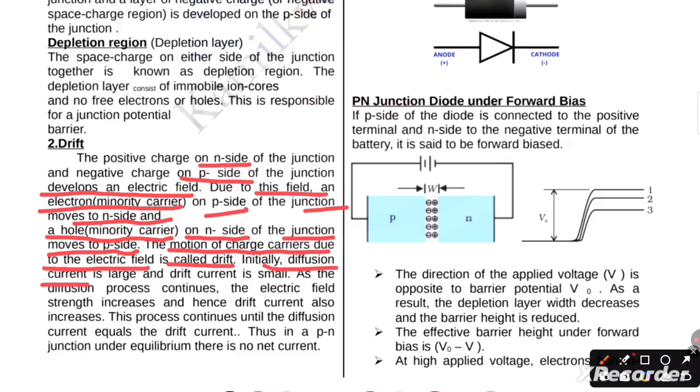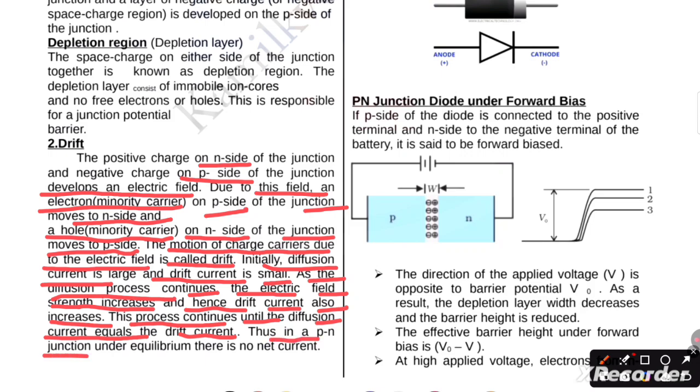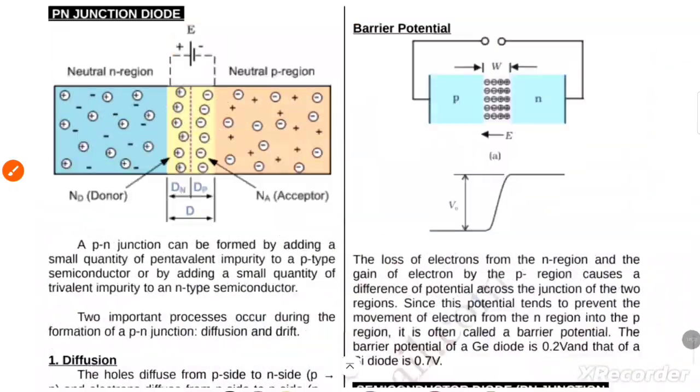Initially, the diffusion current is large and the drift current is small. As the diffusion process continues, the electric field strength increases and hence the drift current also increases. This process continues until the diffusion current equals the drift current. Thus, in a p-n junction under equilibrium, there is no net current.